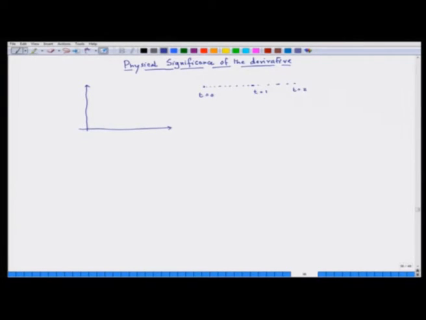1 hour, 2 hours, or 1 second, 2 seconds, it does not matter. So, at some time t you are noting its position. At any time t its position is given by x of t. So, you can have t and x of t. You can start with 0 and it can just go up like this, or it could be some curve, it does not matter.